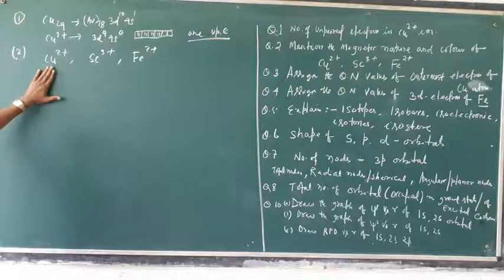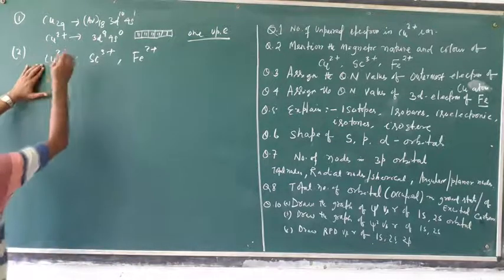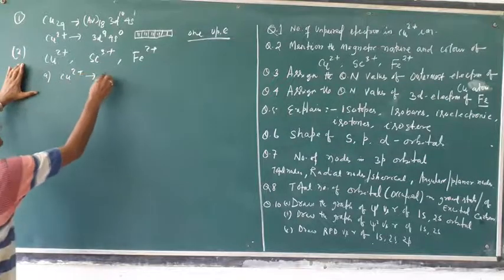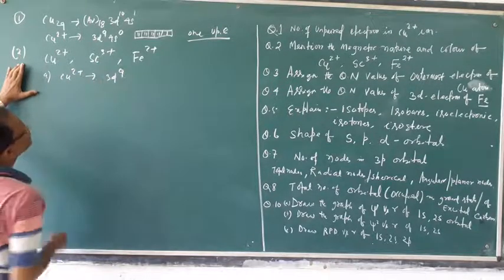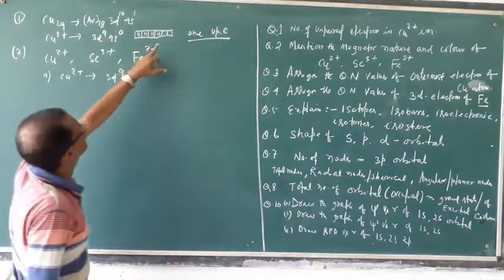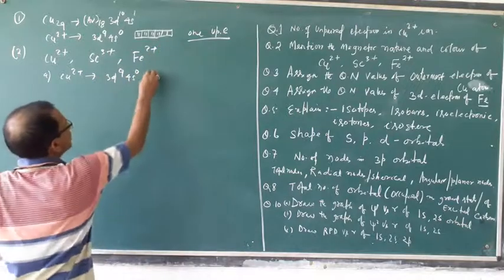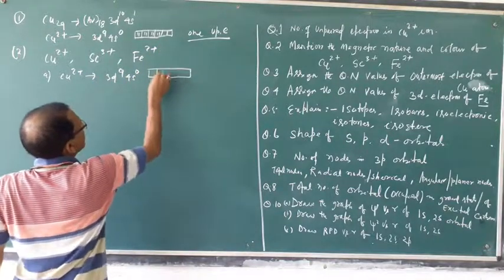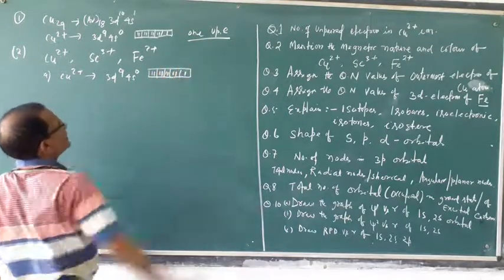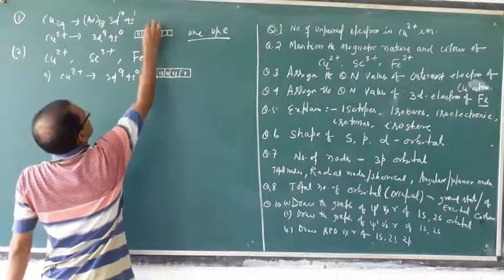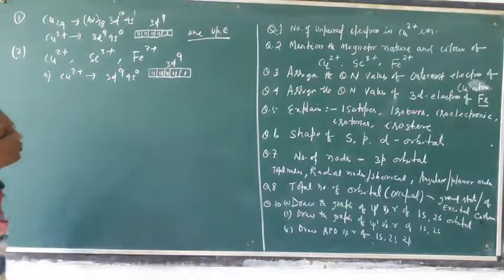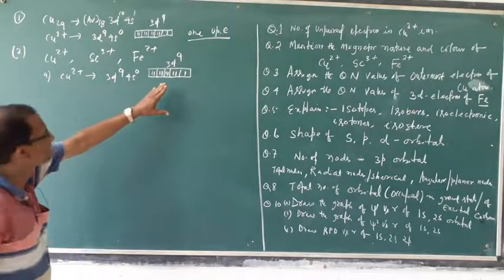Let us see copper 2 plus. Already you have drawn it. The configuration is 3d9 4s0. 3d9 already has one unpaired electron.